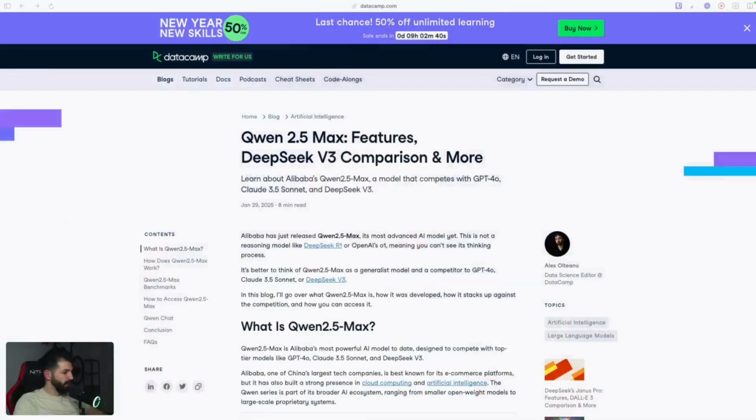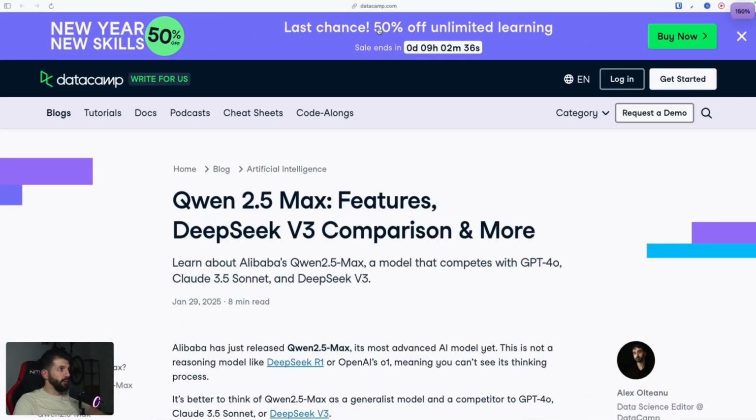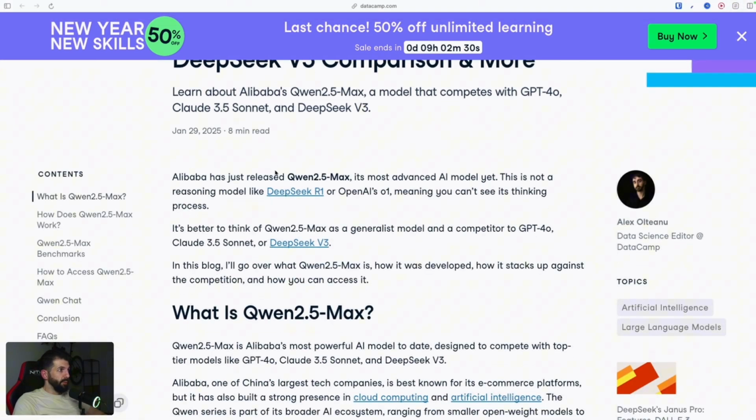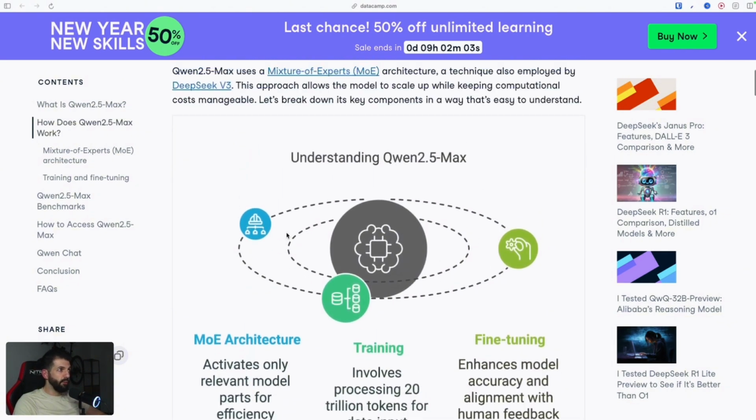Okay, so for that, let's head back over to my screen. Now we'll have a look at this article from DataCamp. As you can see, it's from yesterday, and it says Alibaba has just released Qwen 2.5-Max, its most advanced model yet. This is not a reasoning model like DeepSeek R1 or OpenAI's O1, meaning you can't see its thinking process. It's better to think of Qwen 2.5-Max as a generalist model and a competitor to GPT-4o, Claude 3.5 Sonnet, and DeepSeek v3.